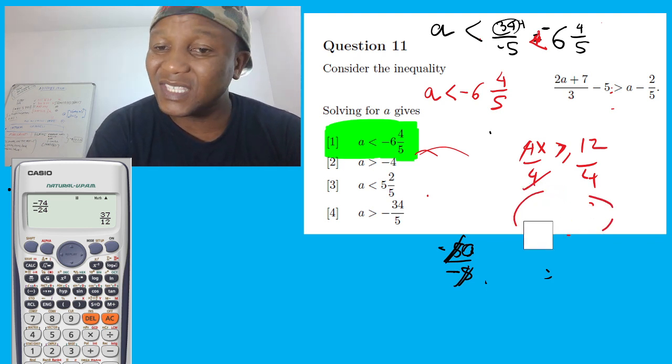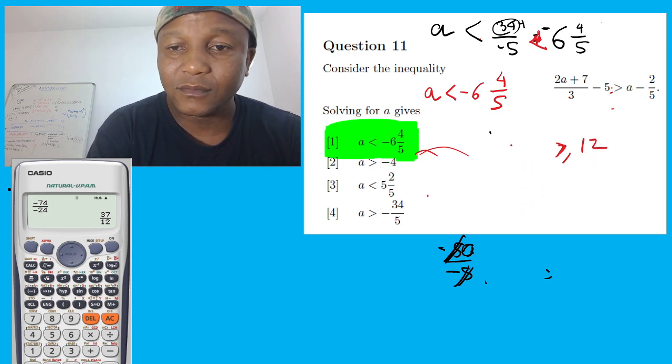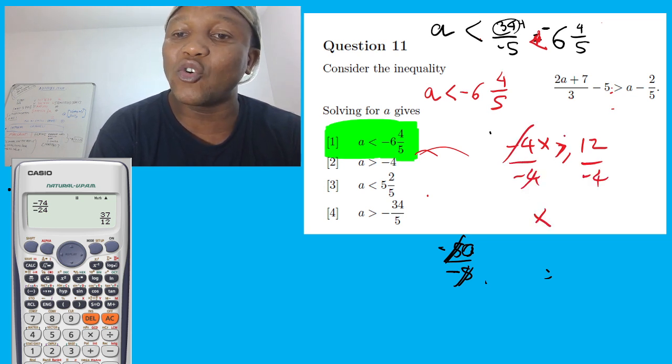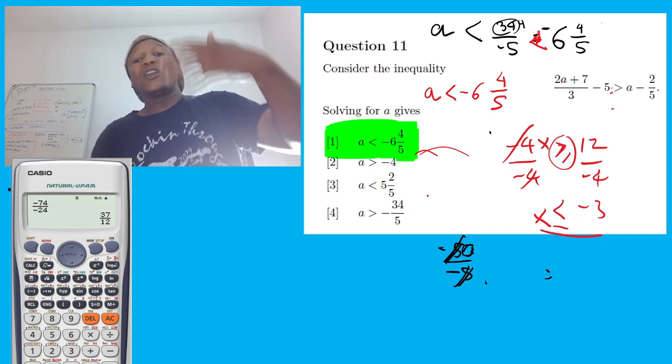But if in the same question, this was negative 4, so we divide by negative 4, we divide by negative 4, and this and this cancel, it's going to be x. See, it's not going to be like that, it's going to be like this now, because you divided by a negative.